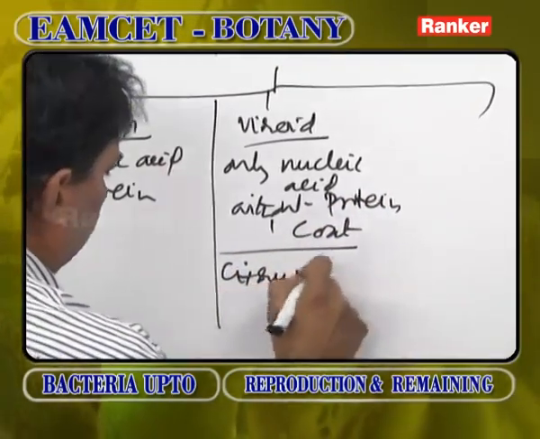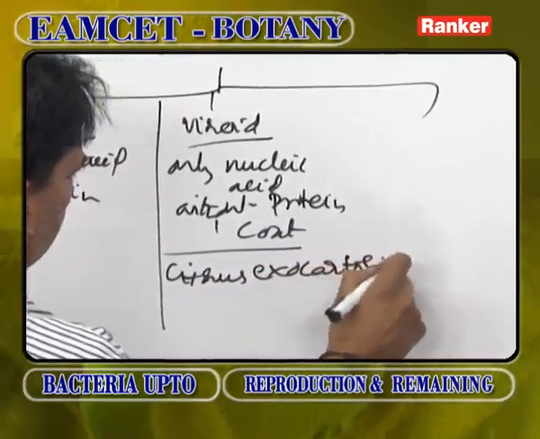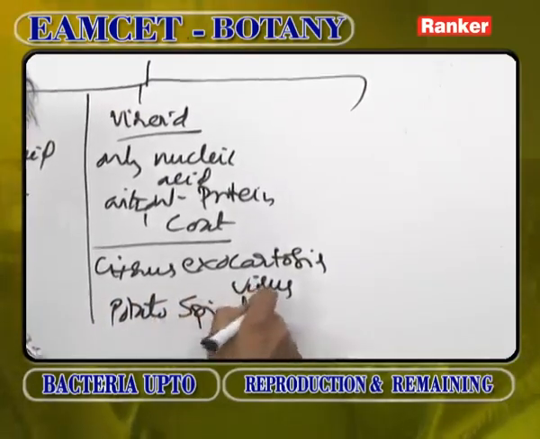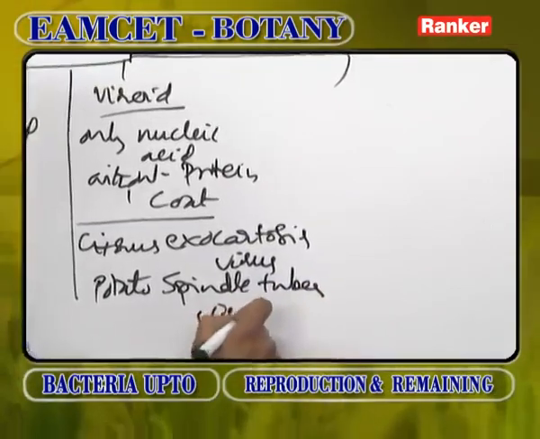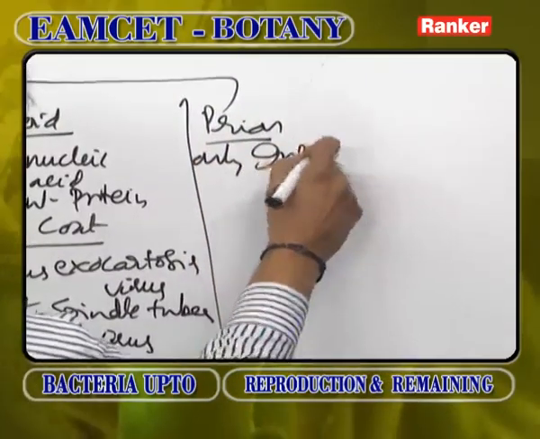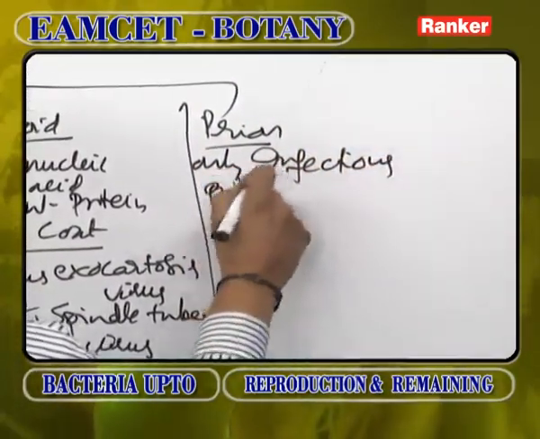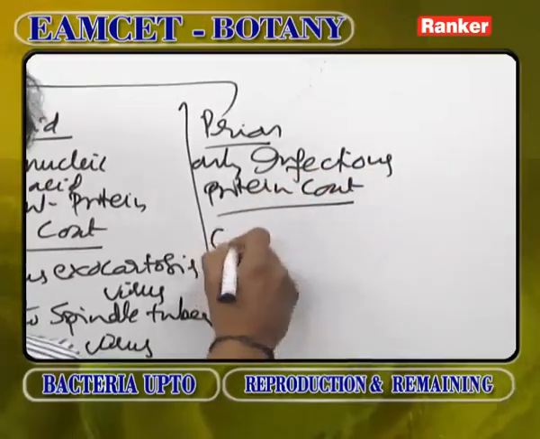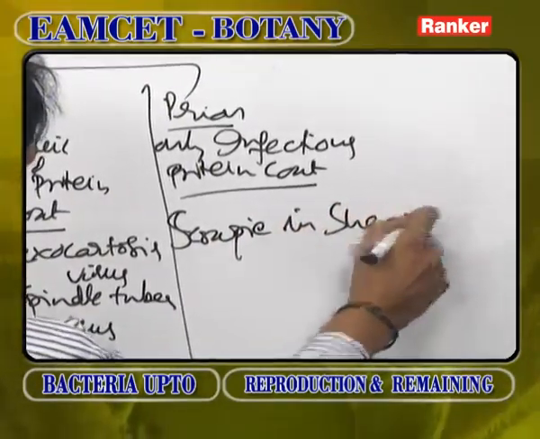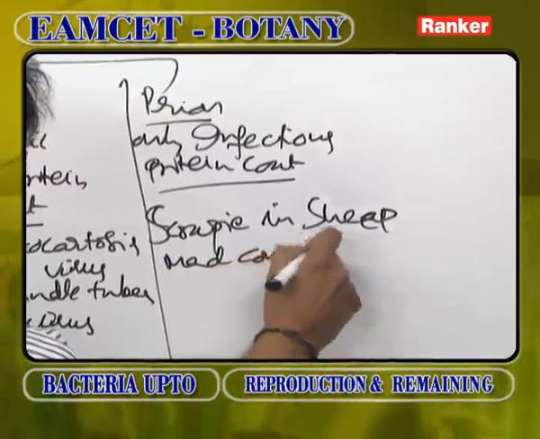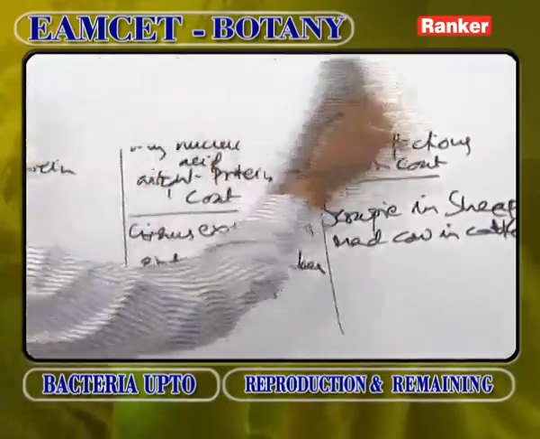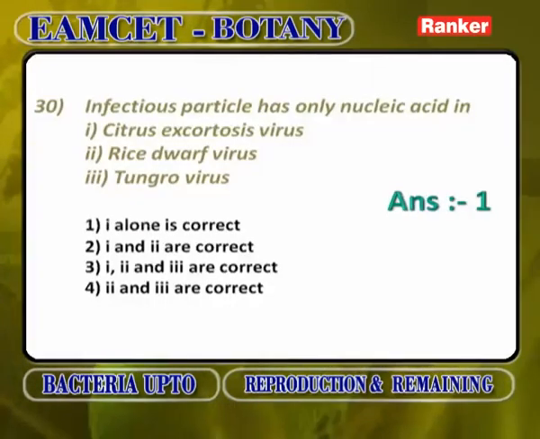Citrus exocortis virus, potato spindle tuber virus. Prion has only infectious protein coat, nucleic acid is absent. It also causes diseases like scrapie disease in sheep, mad cow in cattle. So, here the answer is prion. So, what is the question asked?